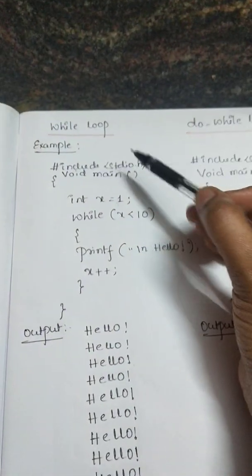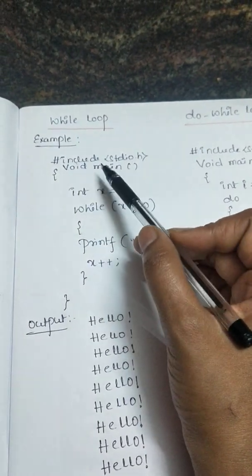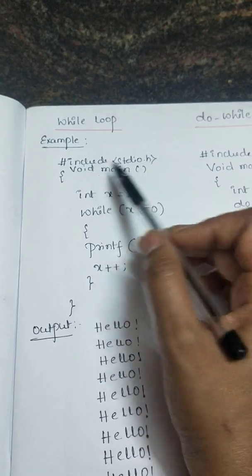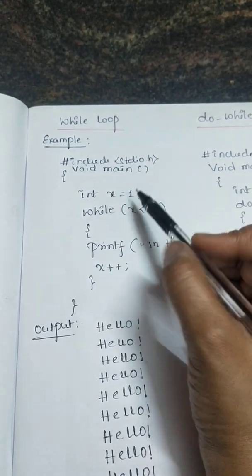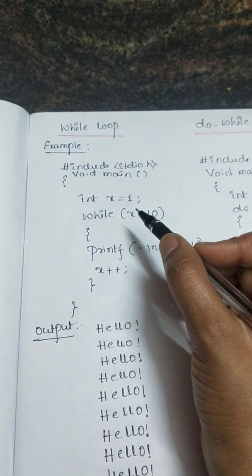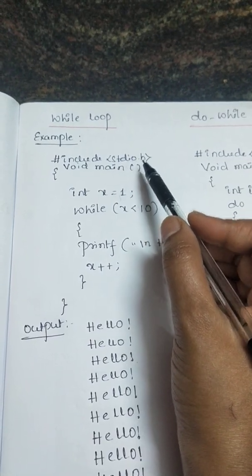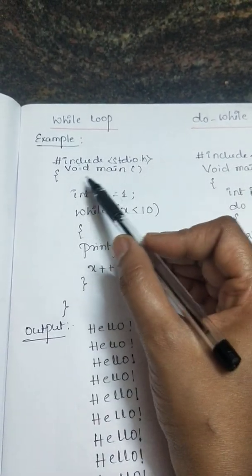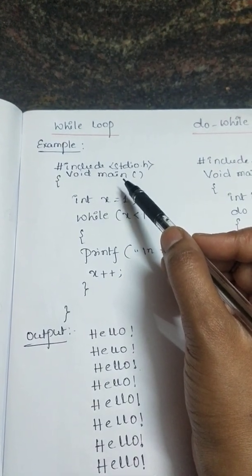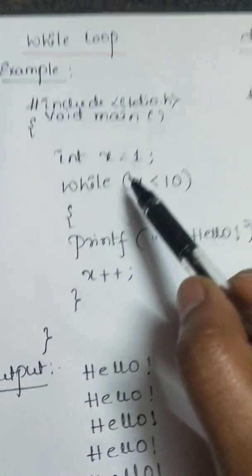See, this is the while loop example. So I am writing the preprocessor directive first. Hash include stdio.h, standard input output header file. Why do we require this? Since we are using printf and scanf predefined functions, that's why we are using this standard input output header file in the preprocessor directive. Then we know void main. Why we use main function? It is the entry point of the program execution. From the main function the program execution starts.